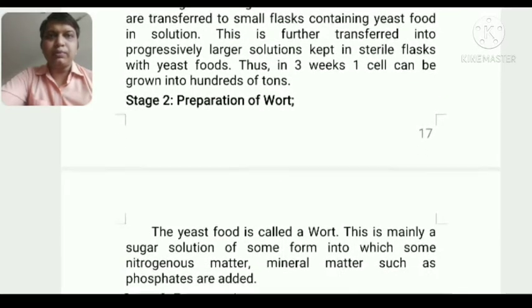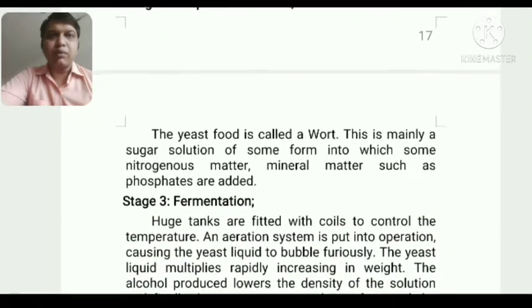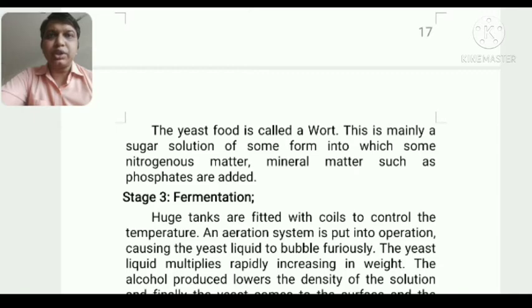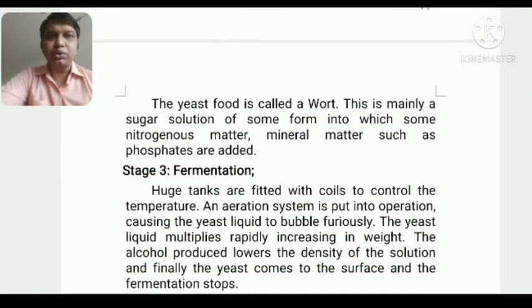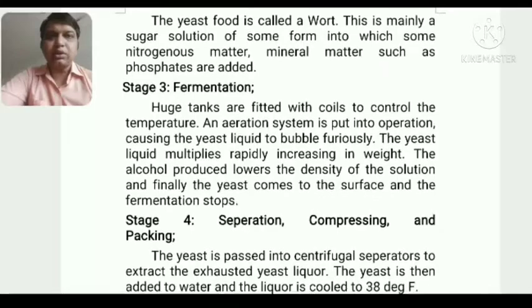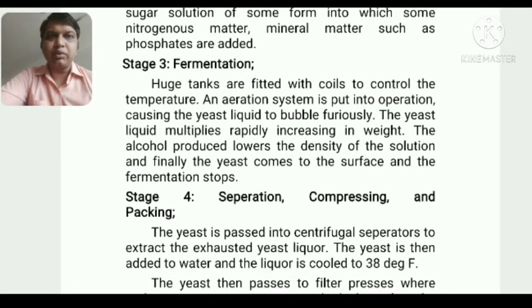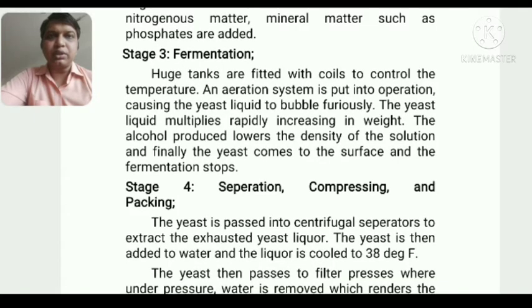Preparation of wort: the yeast food is called wort. This is mainly a sugar solution of some form into which nitrogenous matter and minerals such as phosphates are added. Then we have fermentation tanks where these are kept so that they can multiply. Their multiplication is done in this.